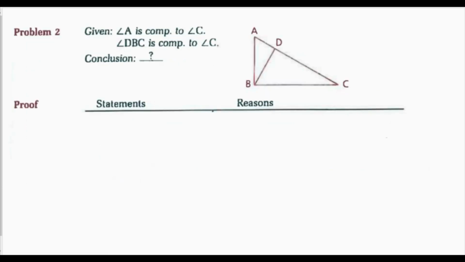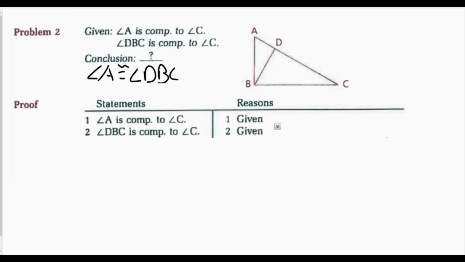Looking at problem 2, I'm given angle A is comp to angle C, angle DBC is comp to angle C. What can I conclude? Well, notice I have double comp again, so I'm probably going to use one of the 4 theorems we just learned. If A is comp to C and DBC is comp to C, they're both comp to congruent angles, so angle A is going to be congruent to angle DBC. Now looking at this in a proof, I'm going to have my first 2 givens, so A is comp to C and DBC is comp to C.